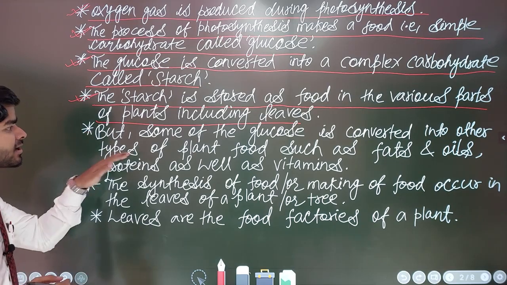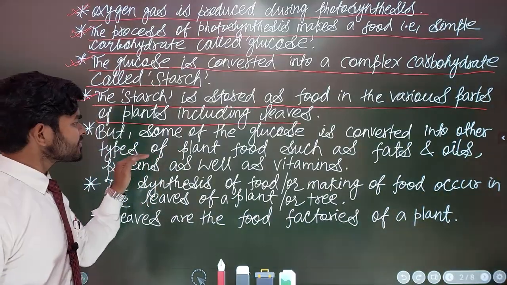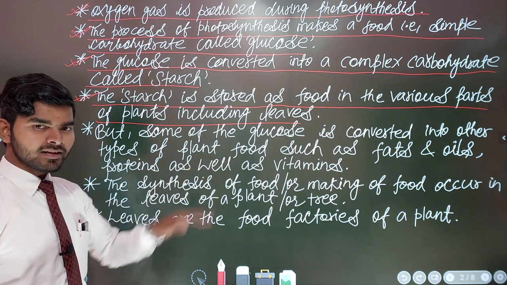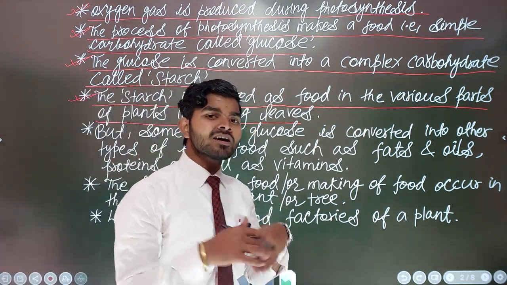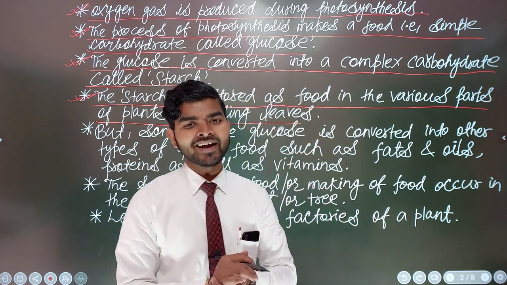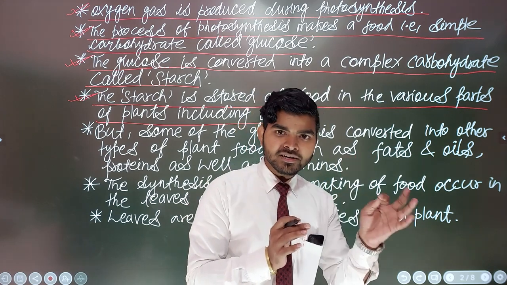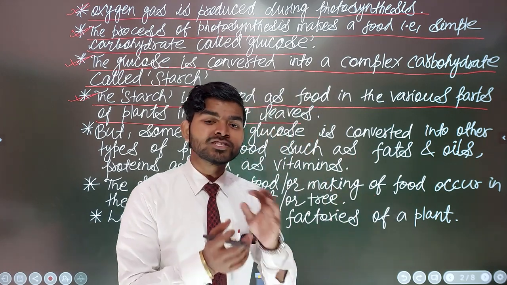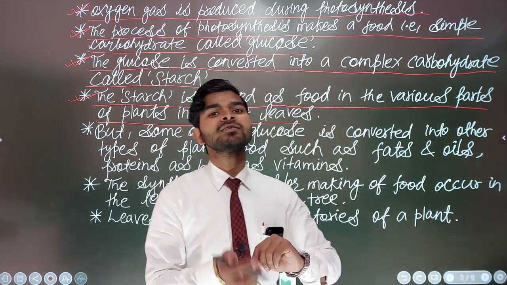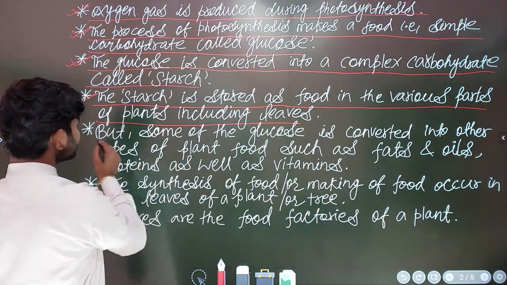I have written that some of the glucose is converted into other types of plant food. If you are thinking that all the glucose is converted into starch, then that is not right. Some glucose is converted into starch, and the little amount of glucose that is left over, which is not converted into starch, will be converted into what?